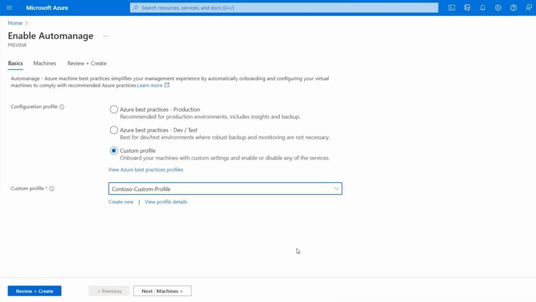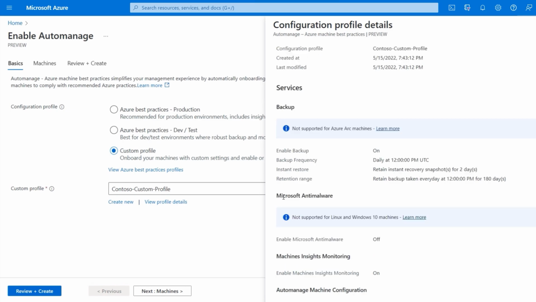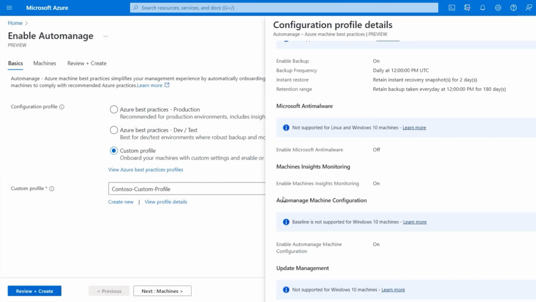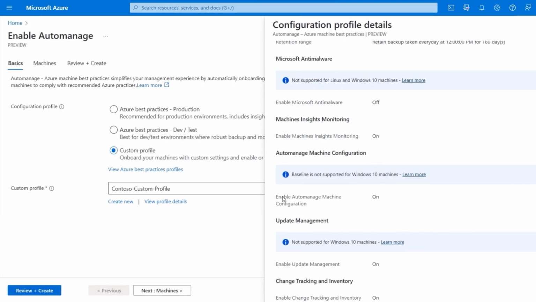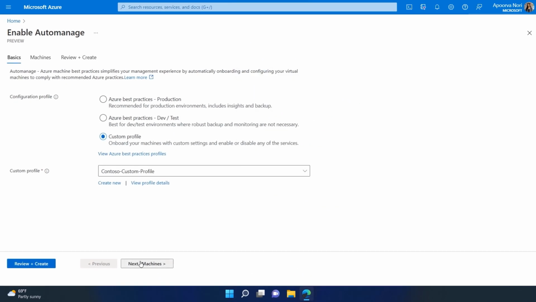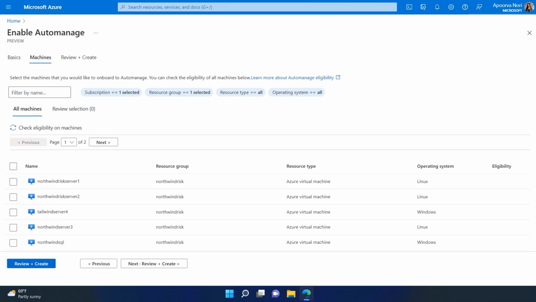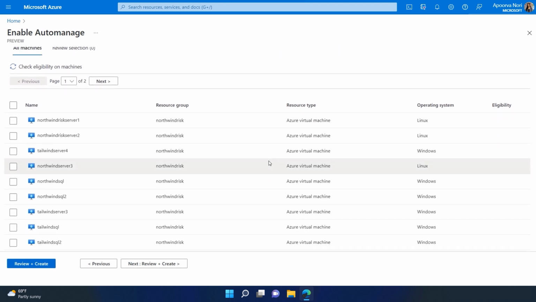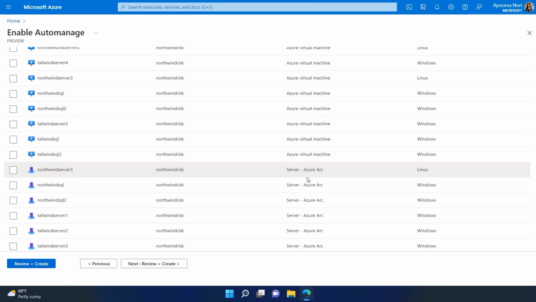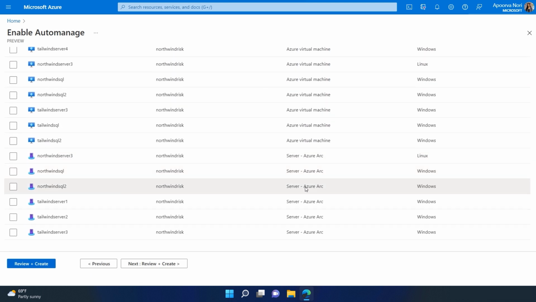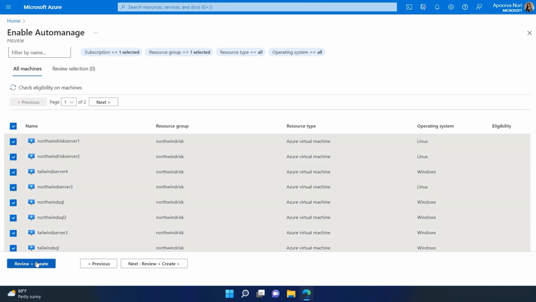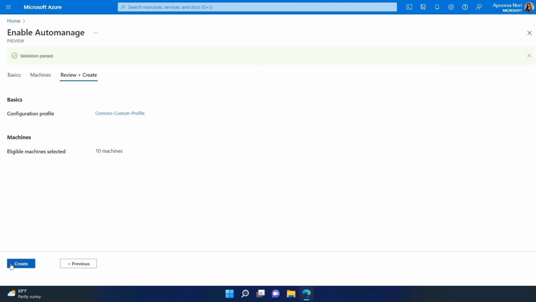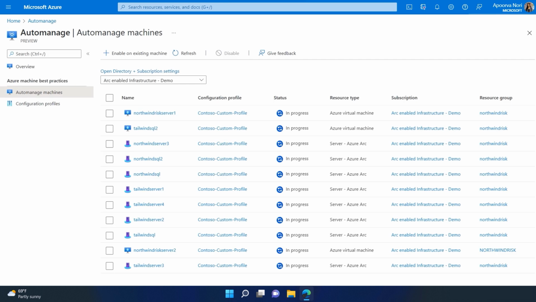In fact, here's one we created earlier just to show a few of the controls, such as backup policies, anti-malware, insights monitoring, and update management. And from here, I'll navigate to the Machines tab, and this is where you can assign your Auto Manage profile. Notice these are machines located in Azure as well as Arc-enabled servers outside of Azure. I'll go ahead and select my servers, and then choose Review and Create, and then Confirm. And that's it. Now all of my auto-managed policy settings get applied.